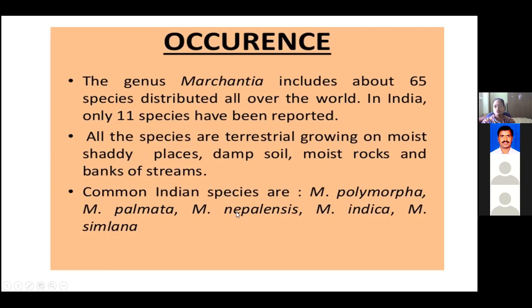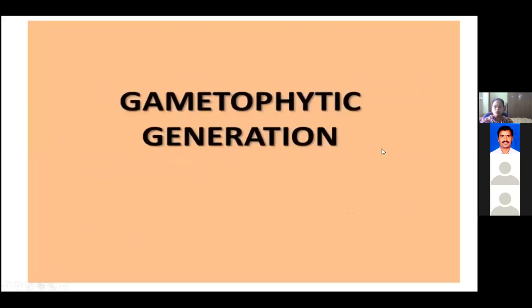Now, common species that we can see in India are Marchantia polymorpha, Marchantia palmata, Marchantia nepalensis, Marchantia indica, and Marchantia simlana. So these are certain species which were discovered till now in India, and generally we are going to study about the Marchantia polymorpha structure in our type study. Now we'll see the gametophytic generation, that is how the plant body is.